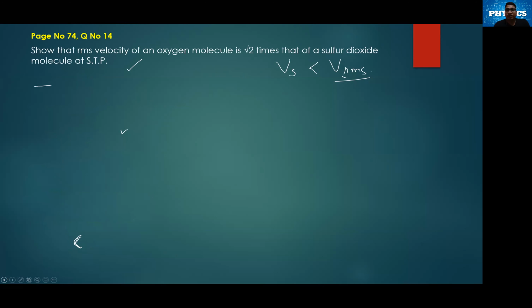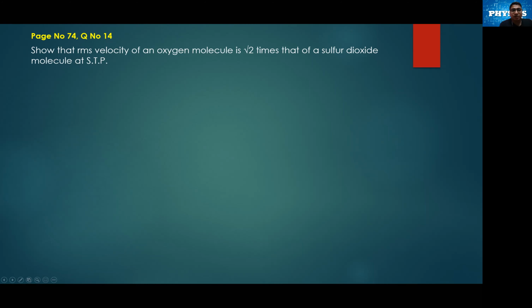The very first numerical we have, चलो पहला numerical दिया है, they ask us to prove that RMS velocity of an oxygen molecule is root 2 times that of a sulfur dioxide molecule at STP. तो हमें यहाँ पे प्रूफ करना है कि जो तुम्हारा जो RMS velocity है ऑक्सीजन मॉलिक्यूल का, that is VRMS.